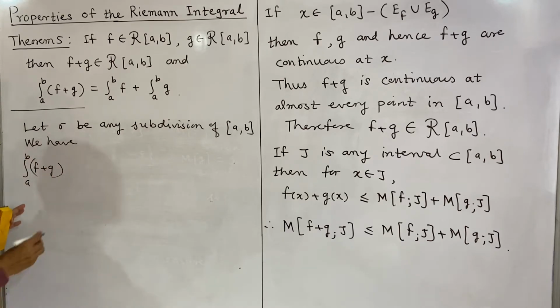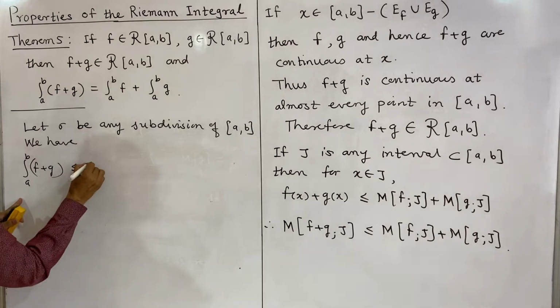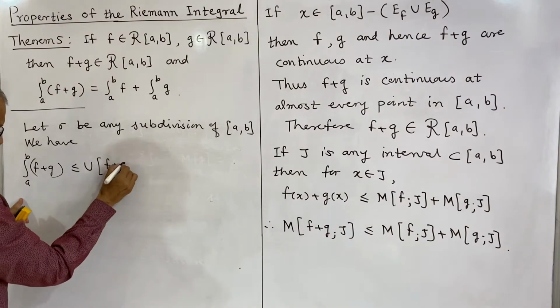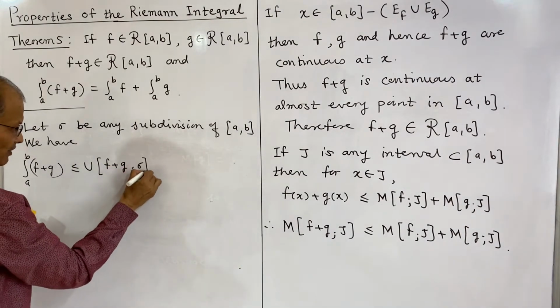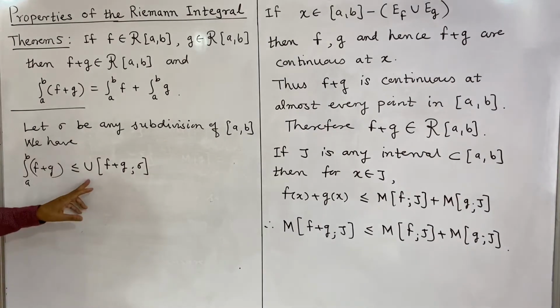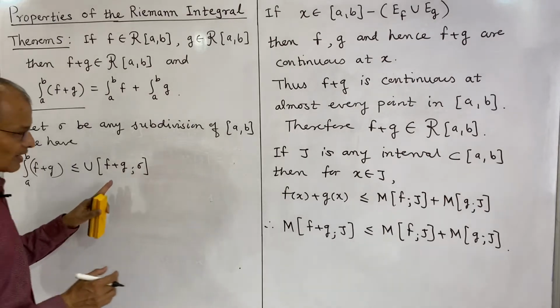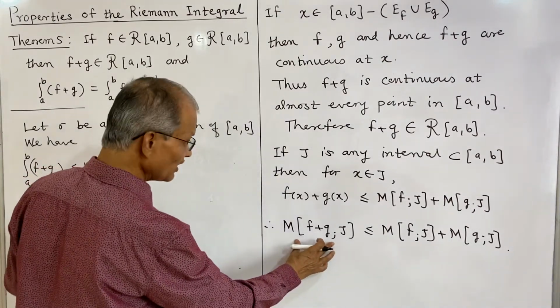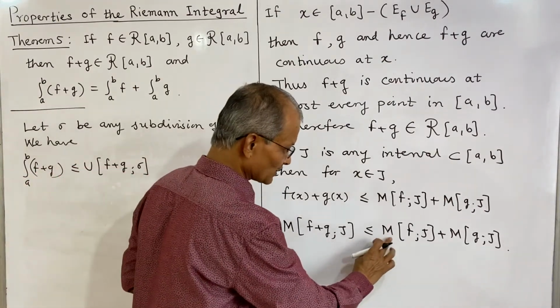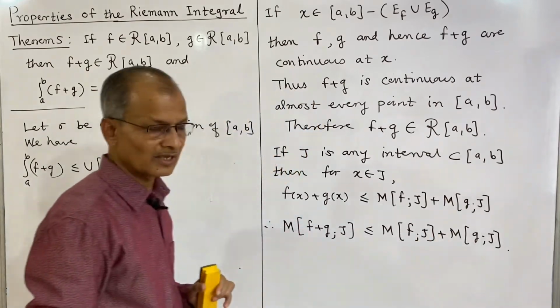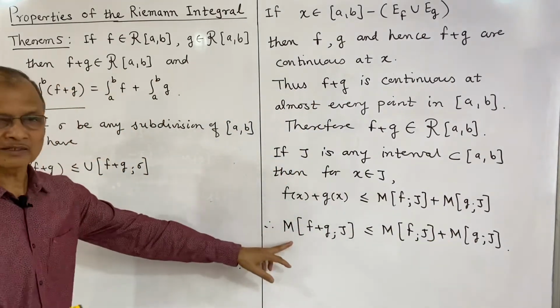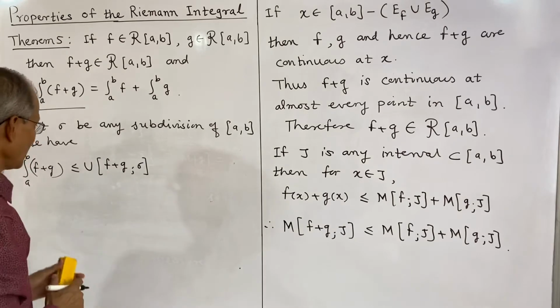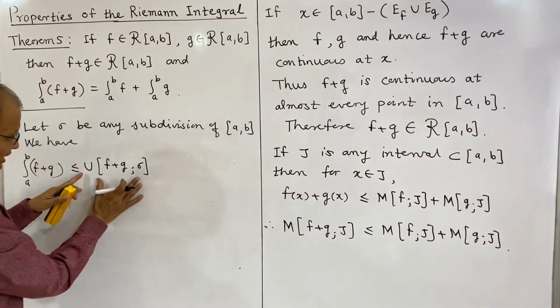This integral is less than or equal to the upper sum of f plus g over sigma, or the upper sum of f plus g on the subdivision sigma. And again this upper sum of f plus g will be less than or equal to the upper sum of f plus the upper sum of g, because the upper sum is defined in terms of the maximum value of the function, and therefore by this relation we can write this part.